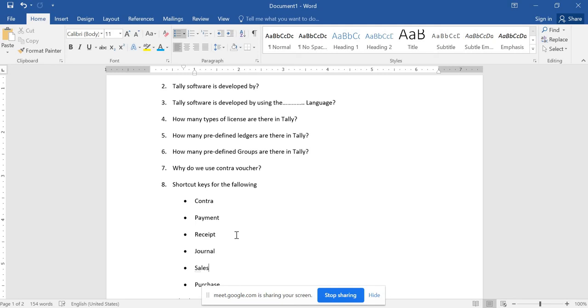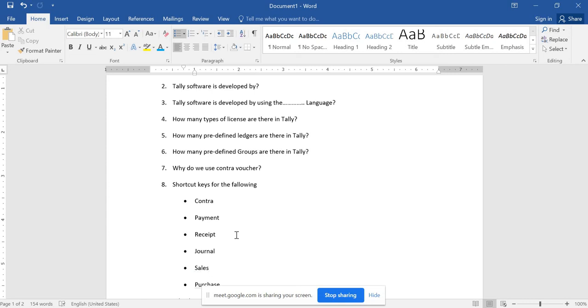The next one is sales. F8 is the shortcut key for that. For all the sales that you make, you will enter a sales voucher. As discussed, you can enter the bill for whichever transaction has taken place in your company, through which you have made the sales. You can also add tax to that, as I have discussed in the GST class. Without tax also, we can show the sales voucher. F8 is the shortcut key for that.